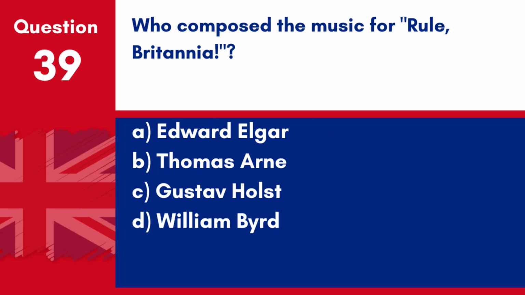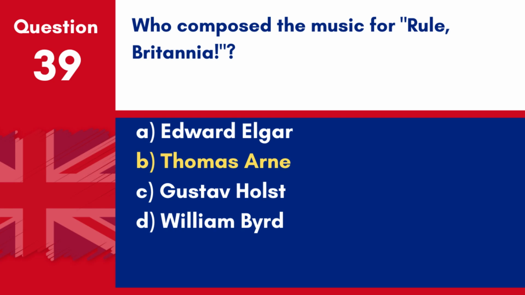Question 39. Who composed the music for Rule Britannia? A. Edward Elgar. B. Thomas Arne. C. Gustav Holst. D. William Byrd. Answer. B. Thomas Arne. Thomas Arne composed the music for Rule Britannia.